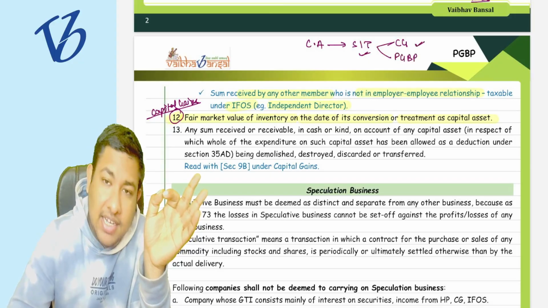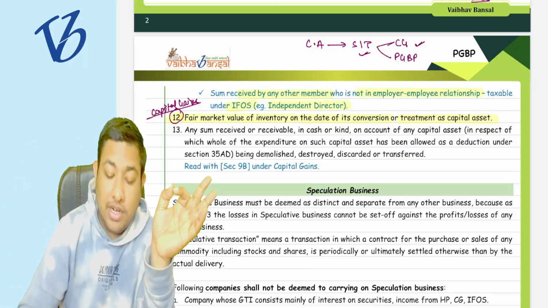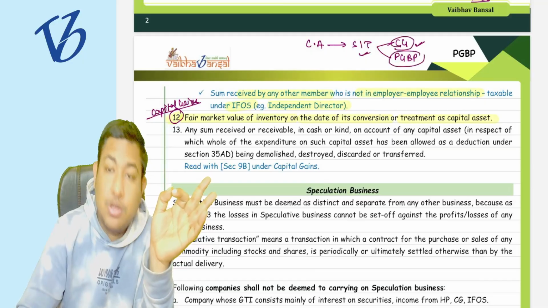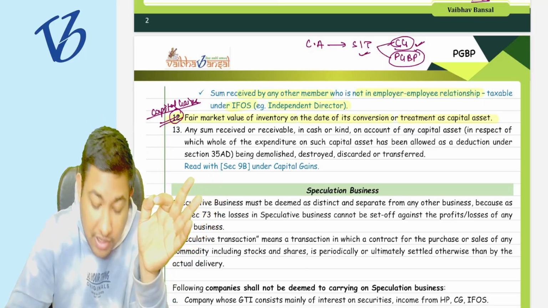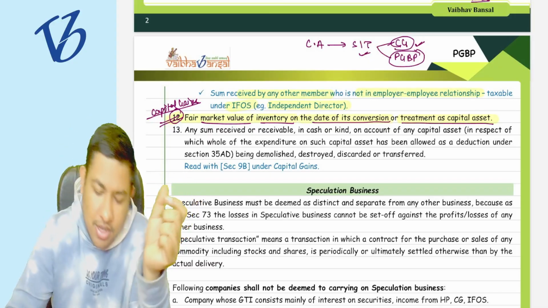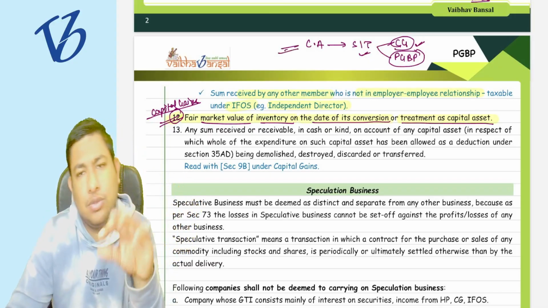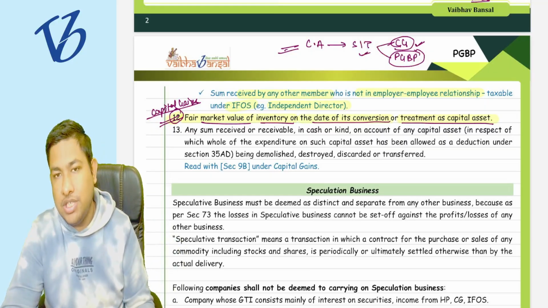So capital gain taxability is given under the head of capital gain. Okay, the chargeability will be given under the capital gain, but it is also going to be taxable under the head PGBP. So this is why point number 12 came, that the fair market value of the inventory on the date of conversion or treatment as a capital asset. So we will understand this particular section, then only you are going to appreciate point number 12. Otherwise you are not going to appreciate it.